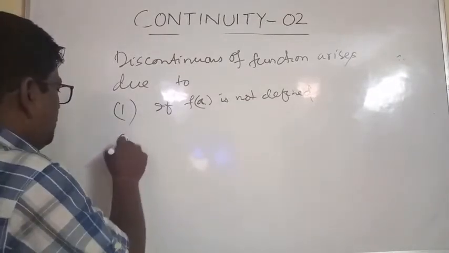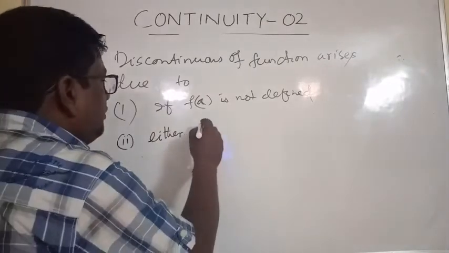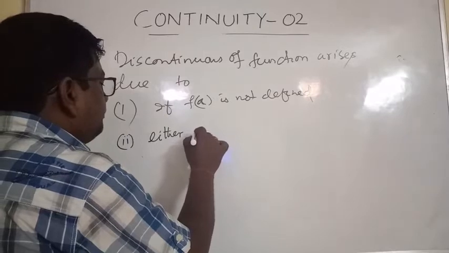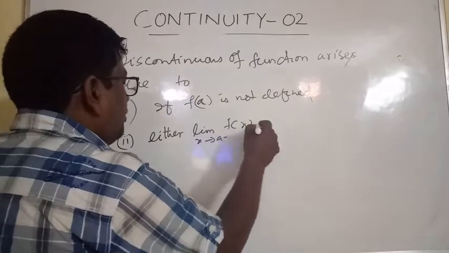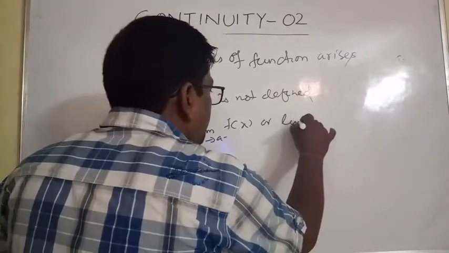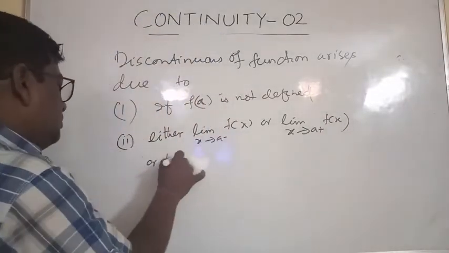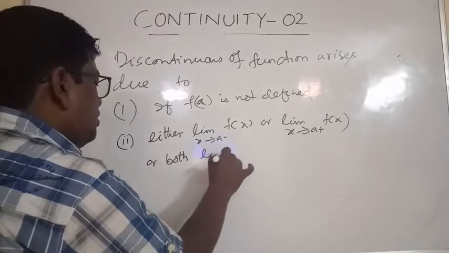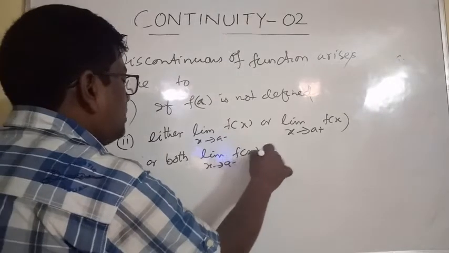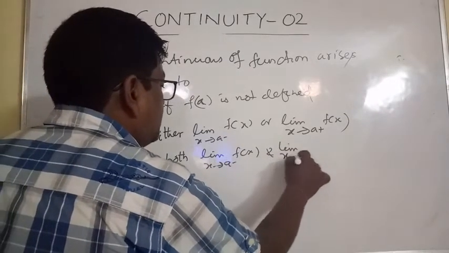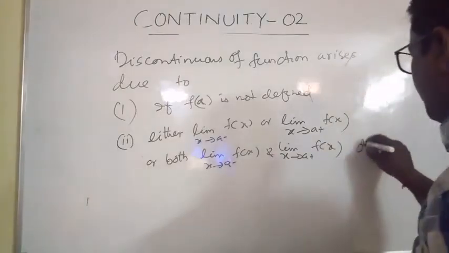Number 2, either LHL, that is limit x tends to a minus f of x, or limit x tends to a plus f of x, or both limit x tends to a minus f of x and limit x tends to a plus f of x do not exist.